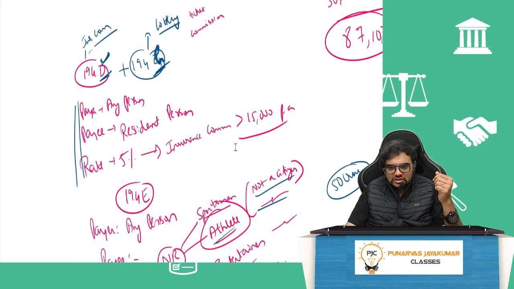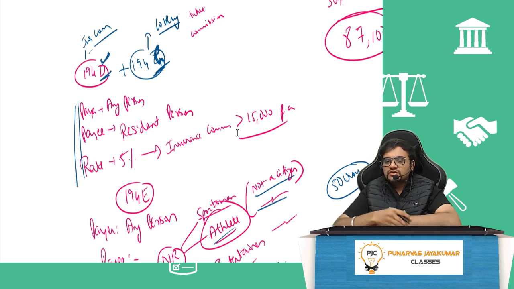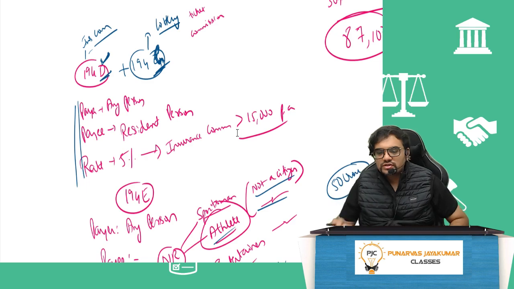So insurance commission, lottery, and all these things, ticket commission. 194D is insurance commission, 194G is lottery. That is, people in Kerala will sell lottery tickets. No, that commission if they are getting, that is 194G. So both similar concept only, 5%, but the commission should be more than 15,000 rupees per annum. 15,000 rupees per annum.